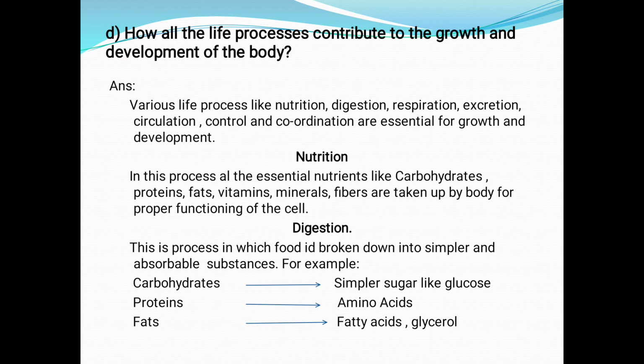In this process, the essential nutrients like carbohydrates, proteins, fats, vitamins, minerals, and fibers are taken up by the body for proper functioning of the cell. Next is digestion. In this process, food is broken down into simpler and absorbable substances. For example, carbohydrates are converted to simpler sugars like glucose, proteins to amino acids, and fats to fatty acids and glycerol.